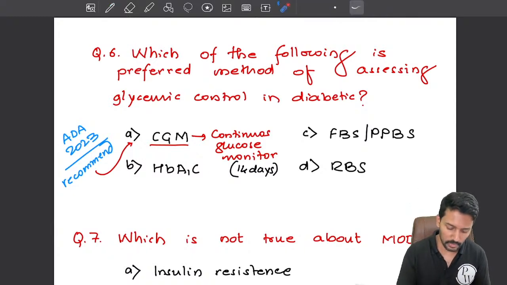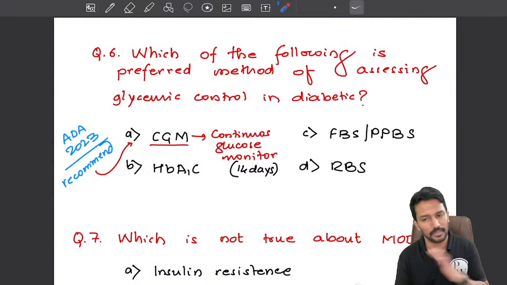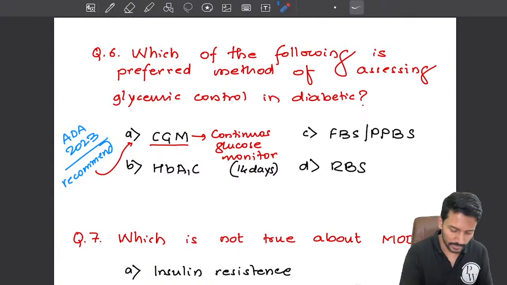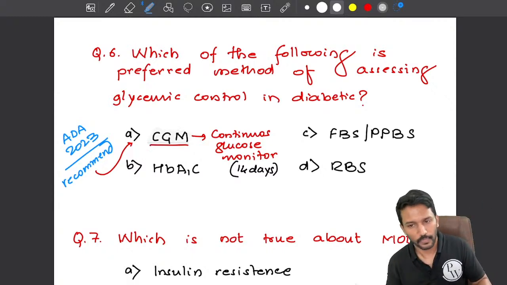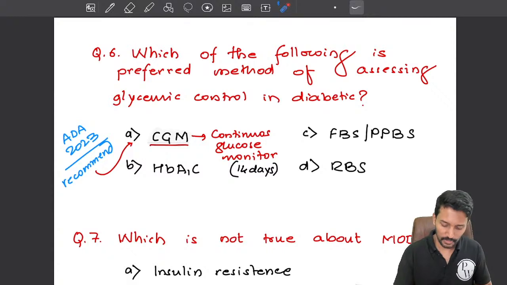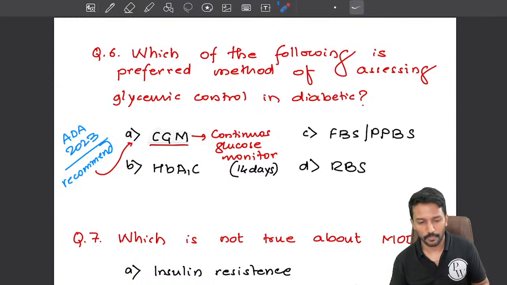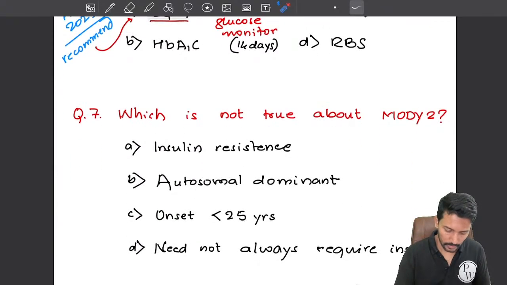When we do HbA1c, we will only get the average of 3 months, nothing more than that. We will not know the lowest value, highest value and so on. And that is why the preferred method currently is CGM, continuous glucose monitor. Okay. So if the question appears this year, the answer should be CGM. In the previous year's question, the answer would have been HbA1c. Okay. Next question.